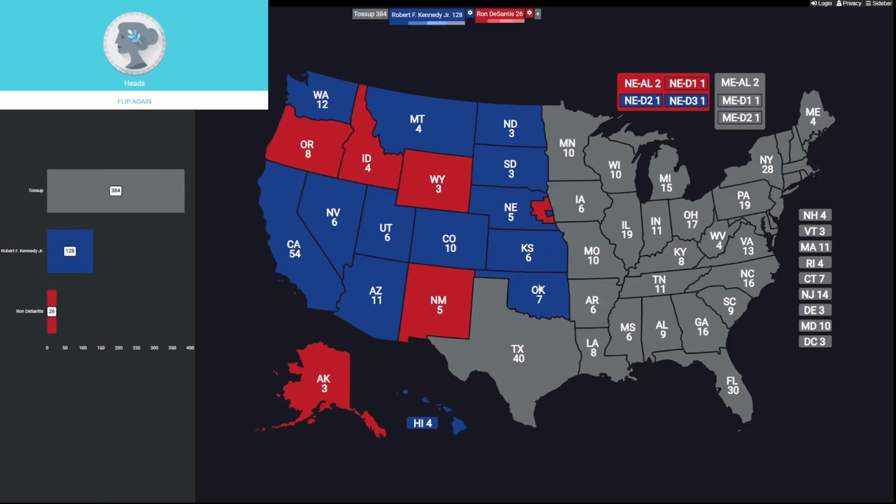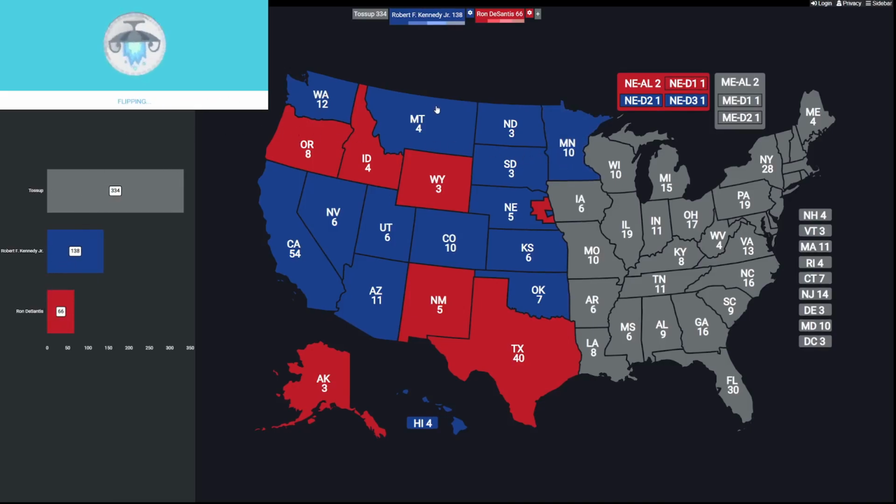And now we've got Texas, 40 electoral votes. Ron DeSantis, he's in the hole pretty bad. He's going to need this state. And it's going to go to Ron DeSantis. So DeSantis, back in it, picks up those 40 electoral votes. He's going to need more than that. But now it's a much closer match as we head into Minnesota. That's going to go to Kennedy.